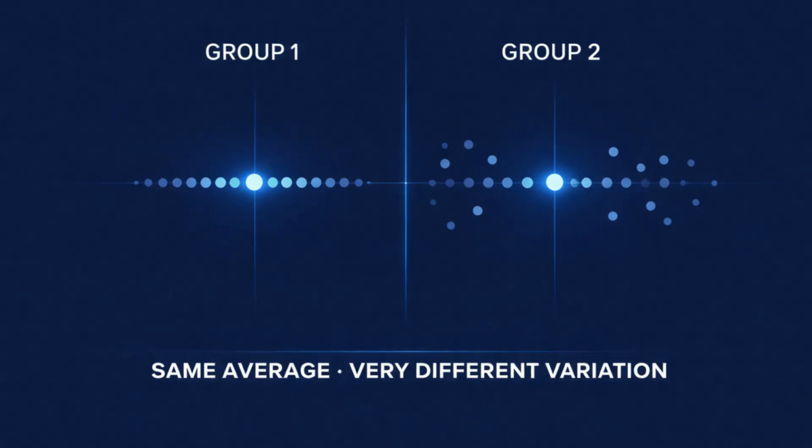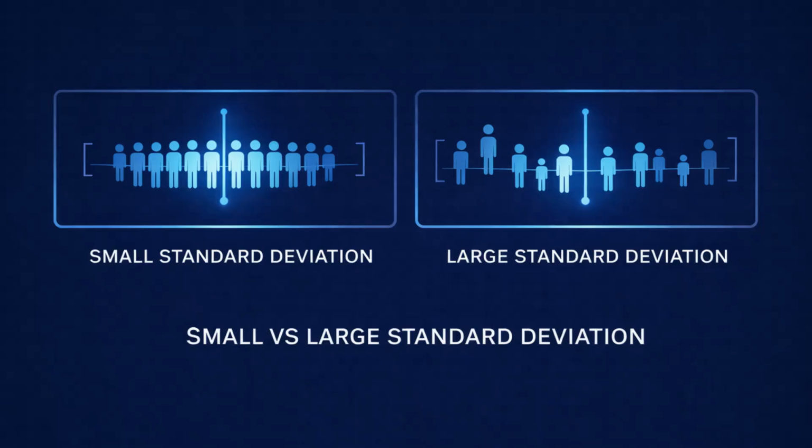Here's a concrete example. Imagine two groups that both have the same average number of hours worked per week. In one group, most people work about the same number of hours, close to the average. That group has a small standard deviation. In the other group, some people work very few hours and others work many more hours. Even though the averages are the same, the second group has a large standard deviation because the values are spread out. Standard deviation explains why those situations feel very different.